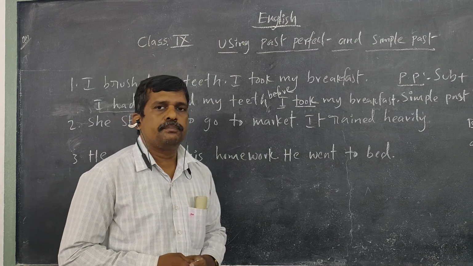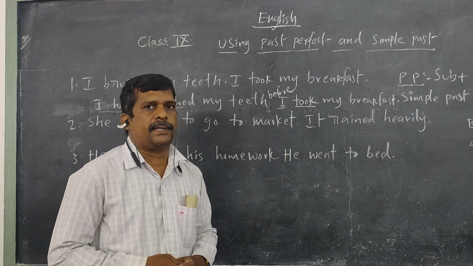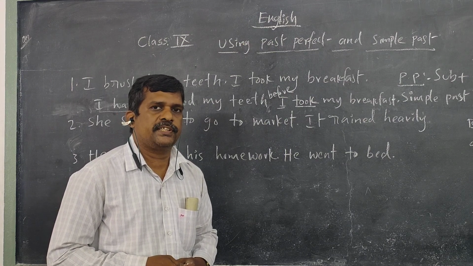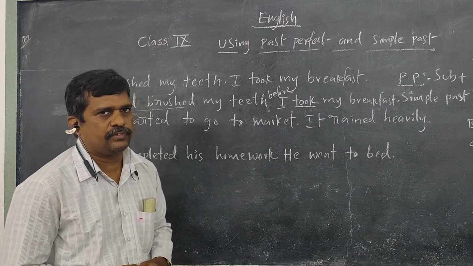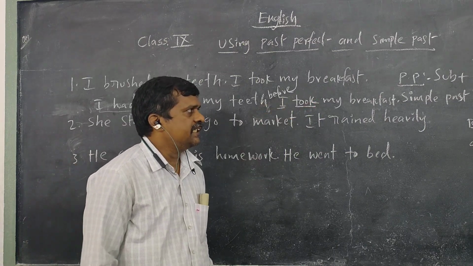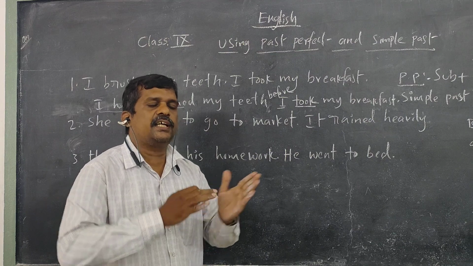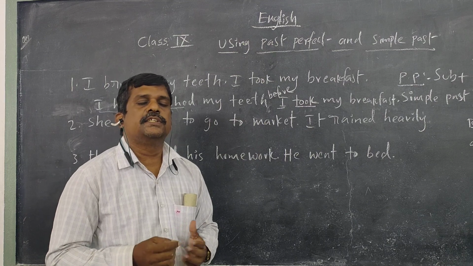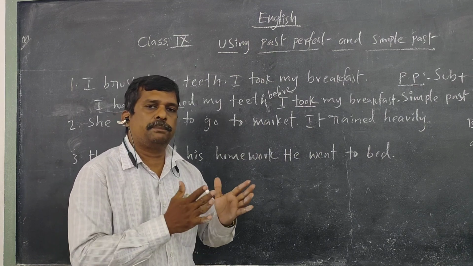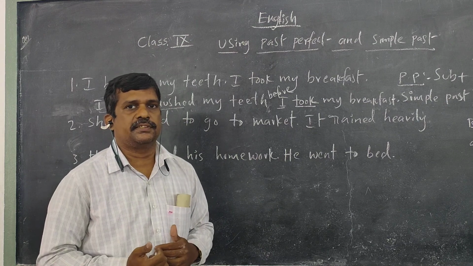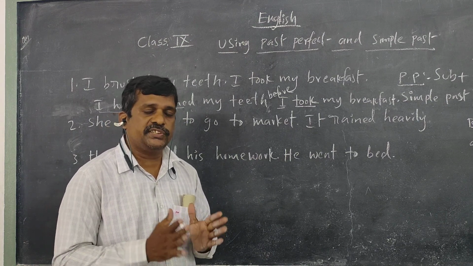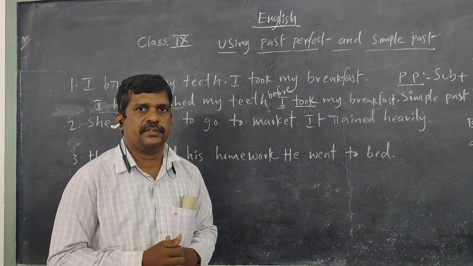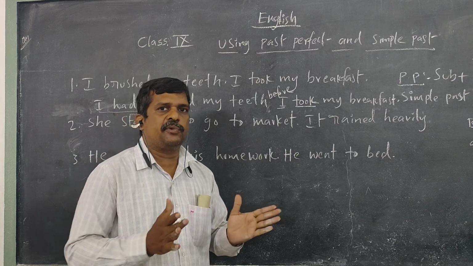With the past perfect tense and simple past tense. For the first action, we can use past perfect tense. For the latter action, we can use simple past tense. This is one combination. So like that there are some combinations in English. For example, using past continuous and simple past, that is another. And using two simple pasts at a time is again a different combination. So like this we have some combinations.